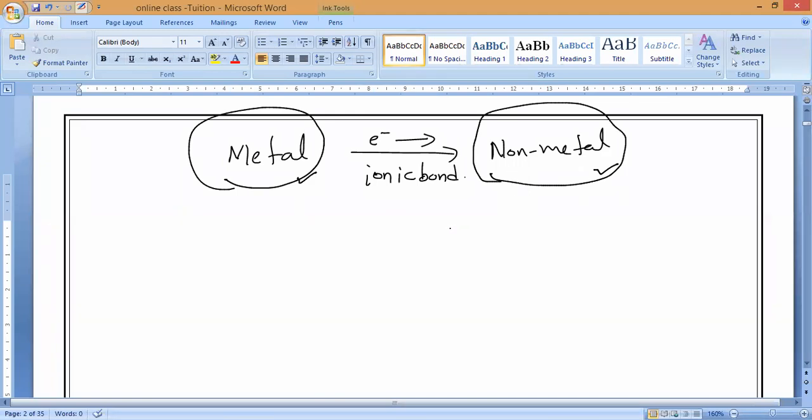So one is negative charge, one is positive charge. That is the reason. The ionic bond, a chemical bond, is forming between two different kinds of families, two different kinds of substances. That is why the strong force of attraction is developed between these oppositely charged ions. That is why this is known as ionic bond.